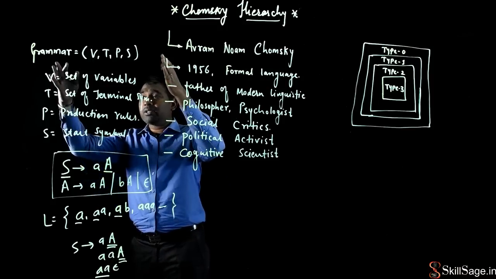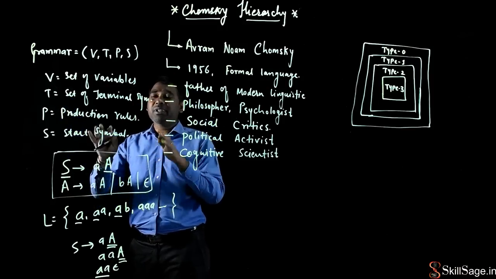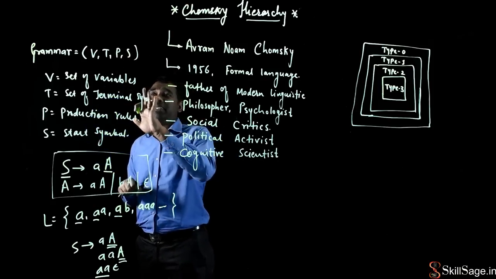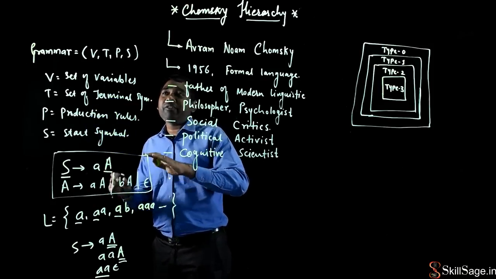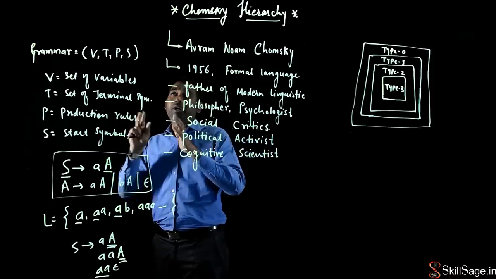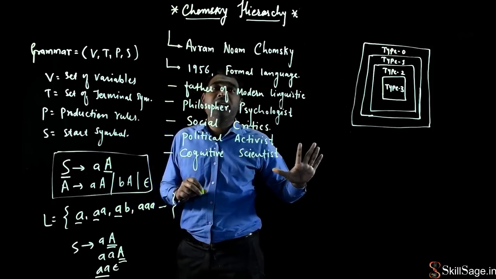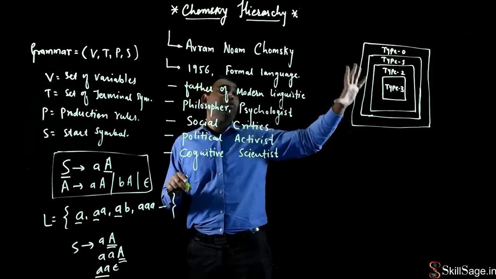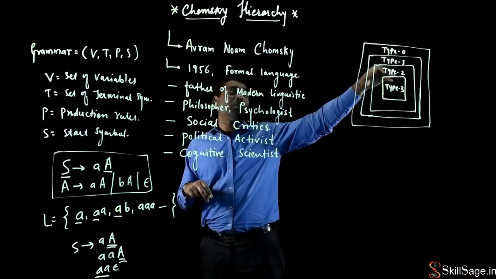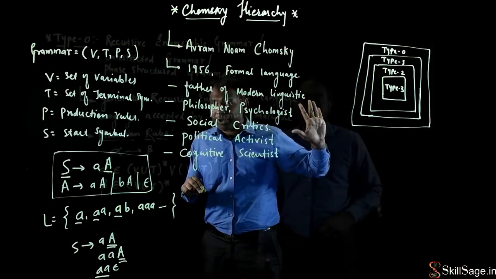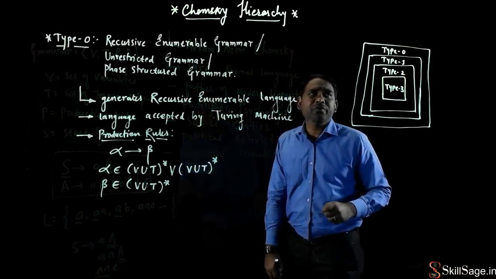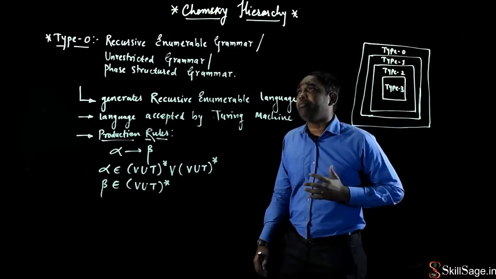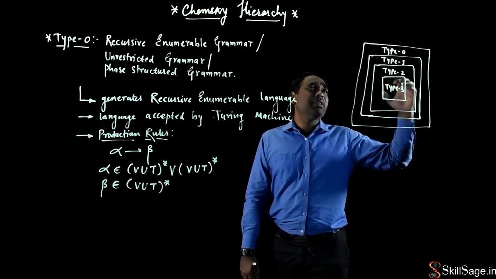So this is the grammar, right? And I have just briefly discussed the four tuples of this grammar called V, T, P, and S. Right. Now from this set of grammars, we'll discuss what is the Chomsky hierarchy, what is a formal language, and how Chomsky has divided the grammar into four different types: type 0, type 1, type 2, and type 3. We'll come to know that from this diagram.